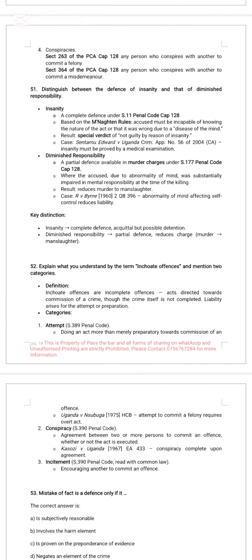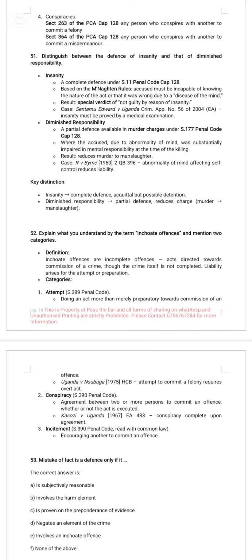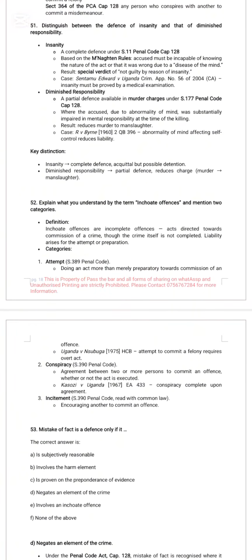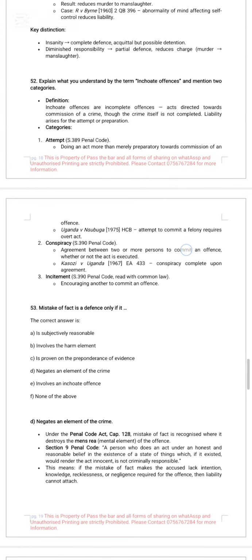Distinguish between the defense of insanity and that of diminished responsibility. Insanity, look at section 11 of the Penal Code Act, is a complete defense based on the M'Naghten rules. Diminished responsibility, look at section 177 of the Penal Code Act, cap 128. It reduces murder to manslaughter.